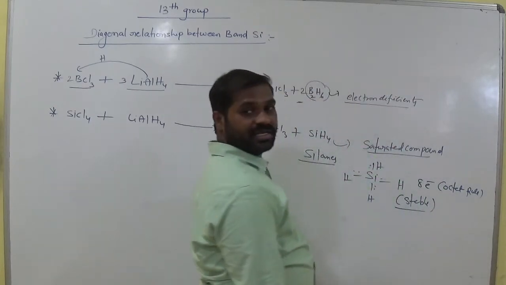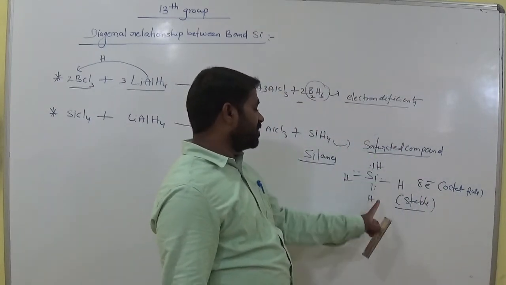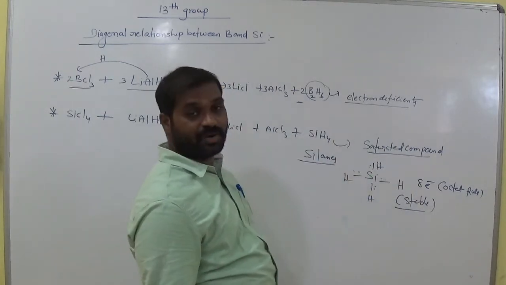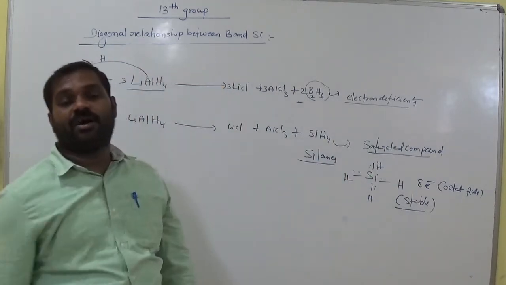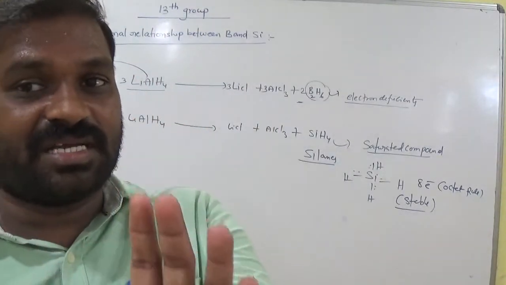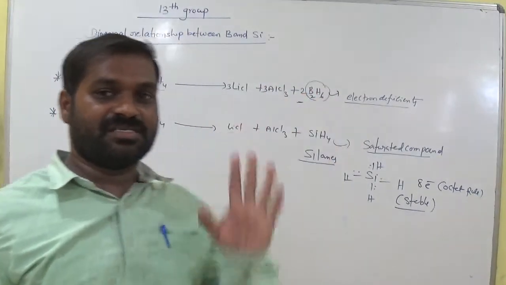Clear? Stable, so it is a saturated compound. The molecule which is stable, is it exactly saturated? But in the case of diborane, it is an electron deficient compound. It is abnormal. It forms abnormal BHB bridged bonds. Already we discussed that B2H6 concept. Okay.